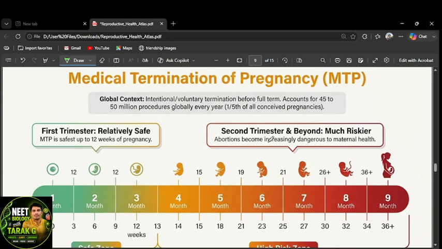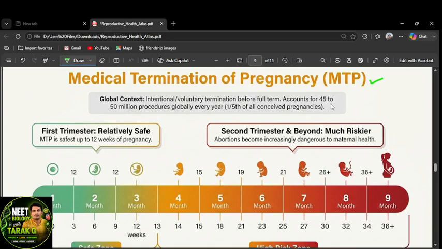Now we'll go to the MTP, medical termination of pregnancy. In the global context, it is the intentional or voluntary termination of pregnancy before full term. That's known as MTP. We call it MTP, right? MTP means intentional voluntary termination before full term.